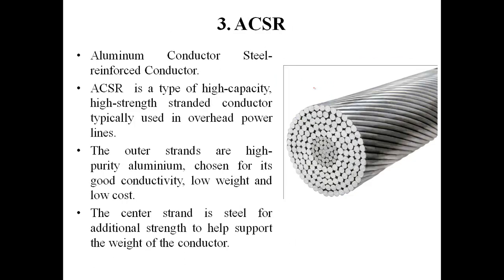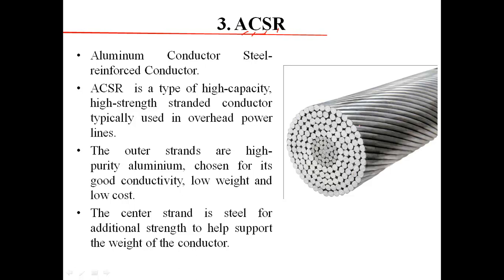Let's see, students, the third type of wire, which is ACSR. As I told you earlier, we will discuss this in detail. The full form of ACSR is aluminium conductor steel reinforced. Clear? So what is aluminium conductor steel reinforced?